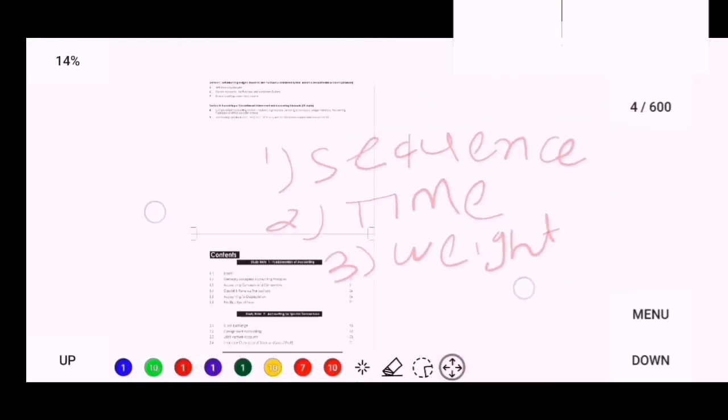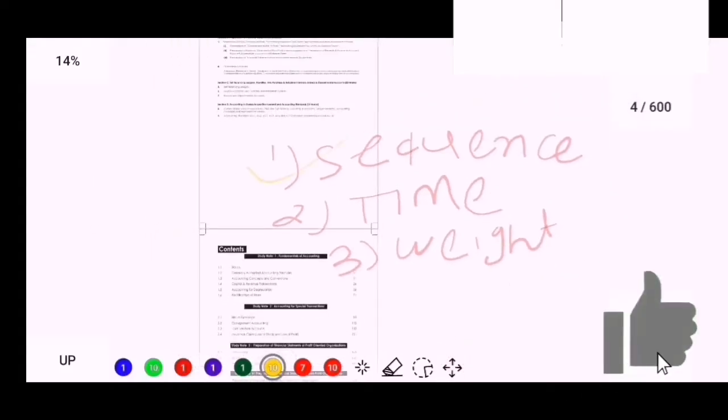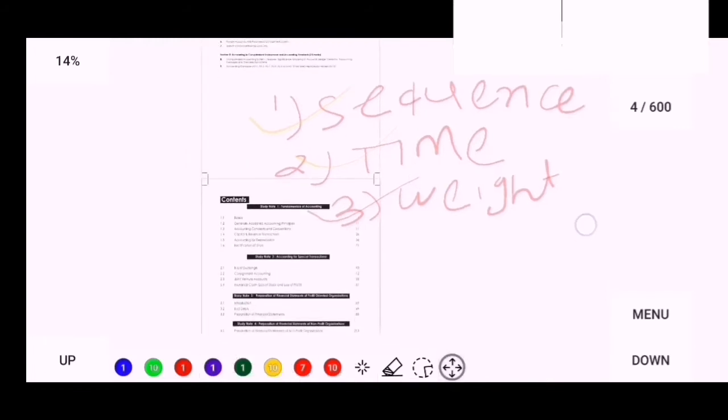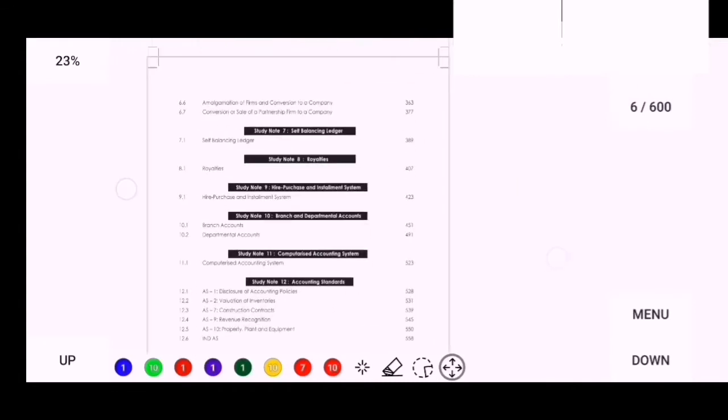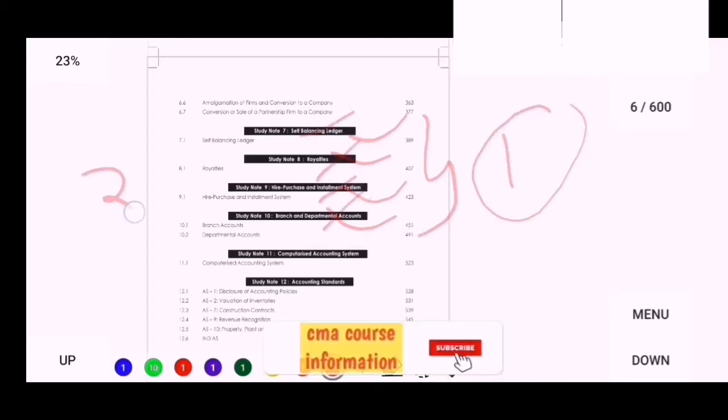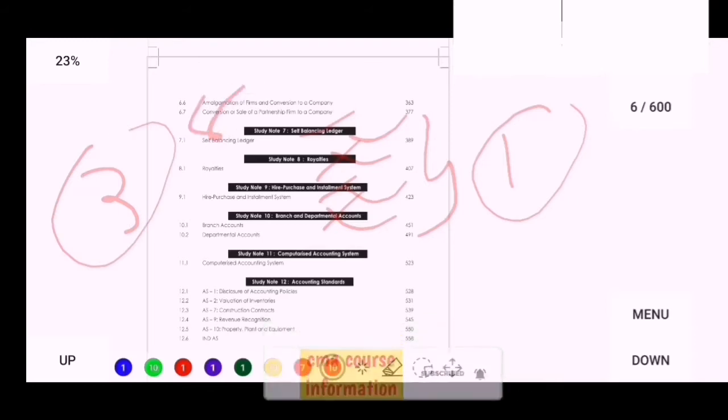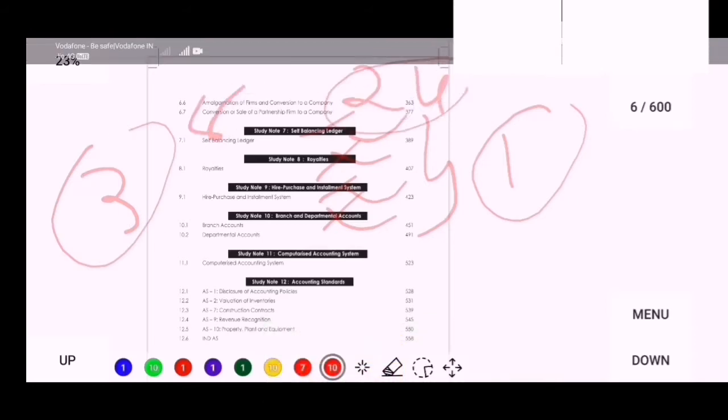So here is the index of the module, and I will let you know what should be your sequence for reading, how much time you should allot for each chapter, and the weightage of each chapter. So let's start. Here are study note number 7, study note 8, study note 9 and study note 10. These are all small chapters you have to do in first priority, because out of these 4 chapters 3 sums will be in the exam of 8 marks. So you may save approx 24 marks by doing these 4 small chapters as a first priority.